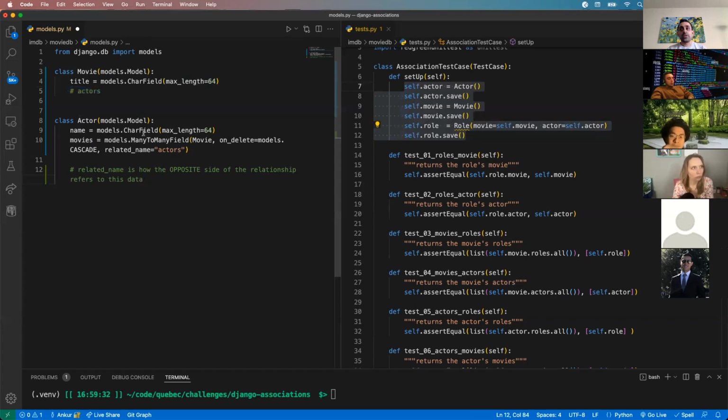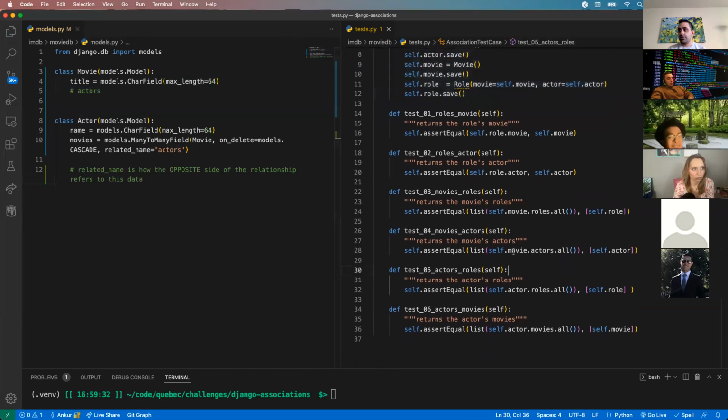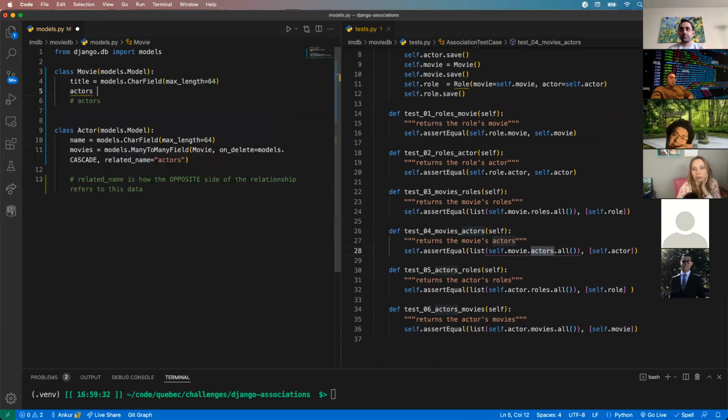All right, the reason we need it for this challenge is because we have to look at the test cases. Notice that self.movie has some field called actors on it. That is the actors that I've highlighted here, which is coming from the related name. I do not need to create an actors field here because we already have that from this relationship.